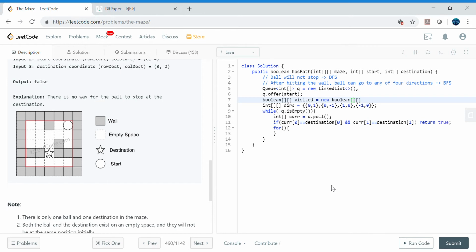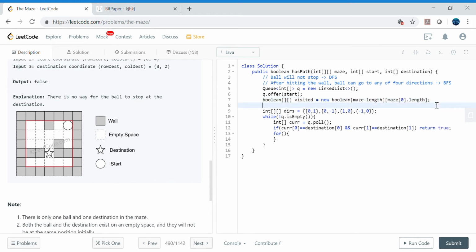So new boolean, and let's say this is maze. So maze dot length, and column is, let's say, maze 0 dot length. So this is the row length and this is the column length. All right, then we state, let's start 0, and start 1 we already inserted in our queue. So we will just mark it as true, because it's already there in the queue, so we are marking it as visited because of the start position.